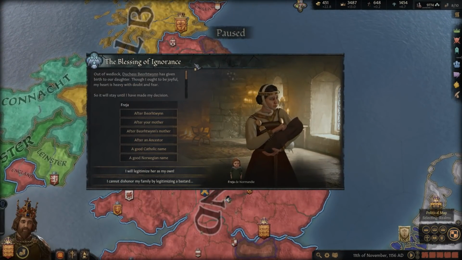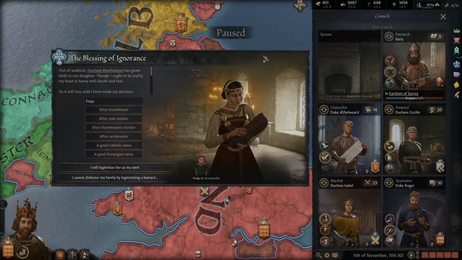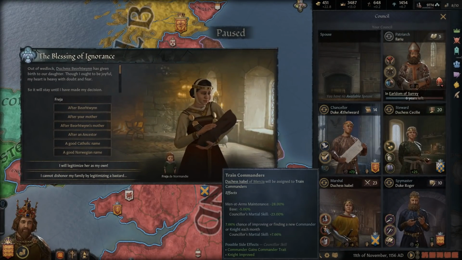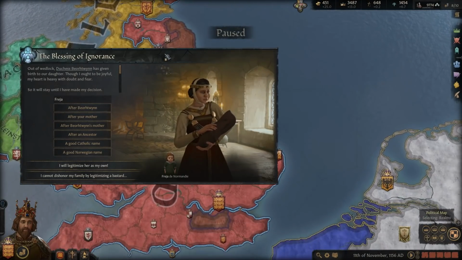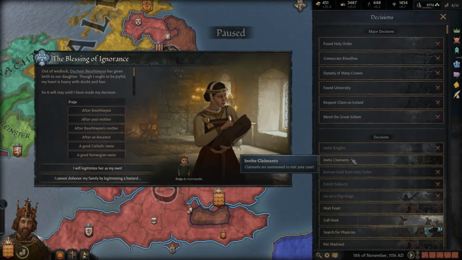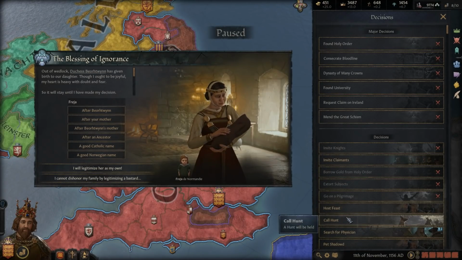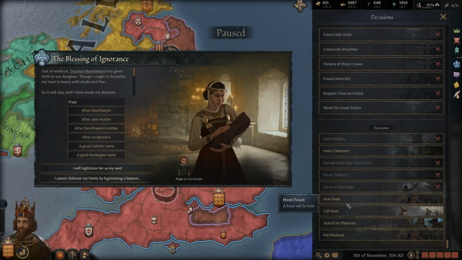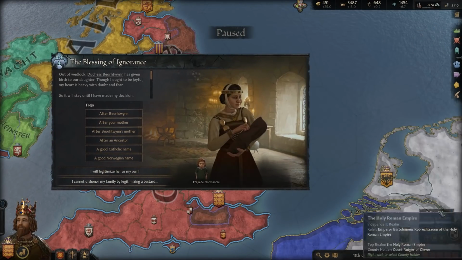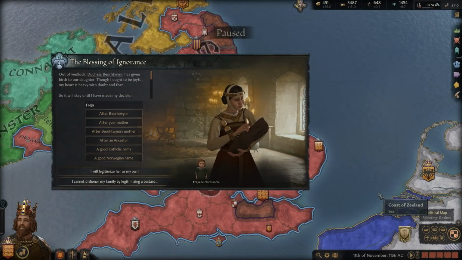Excellent. So I think we'll likely keep her on. No, we're gonna have her on the train commanders. Yeah, I think we should have her do that. Get our commanders better, and maybe we should look at knights if we can. We cannot. All right, we don't have the option for that. Could hold a feast or call a hunt. I think we will hold a feast in preparation for the crusade as well. You know, as a final feast.